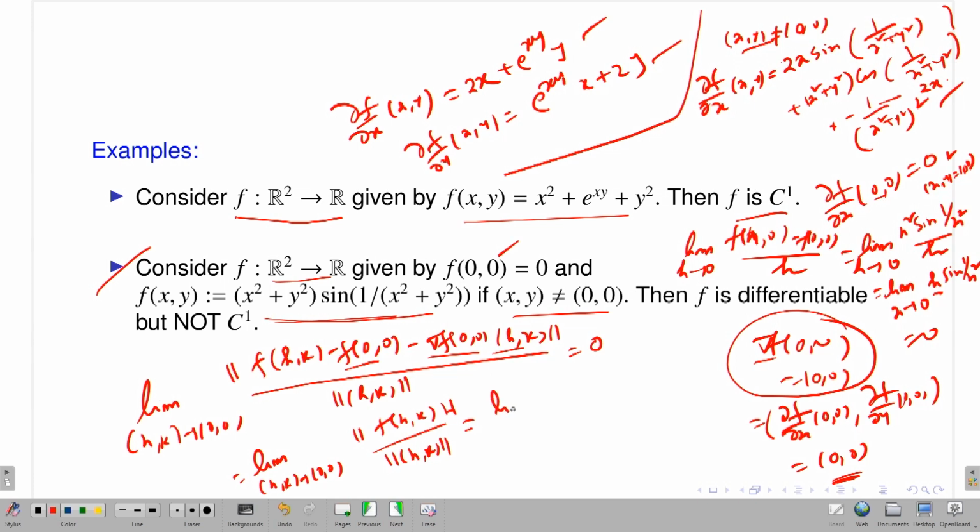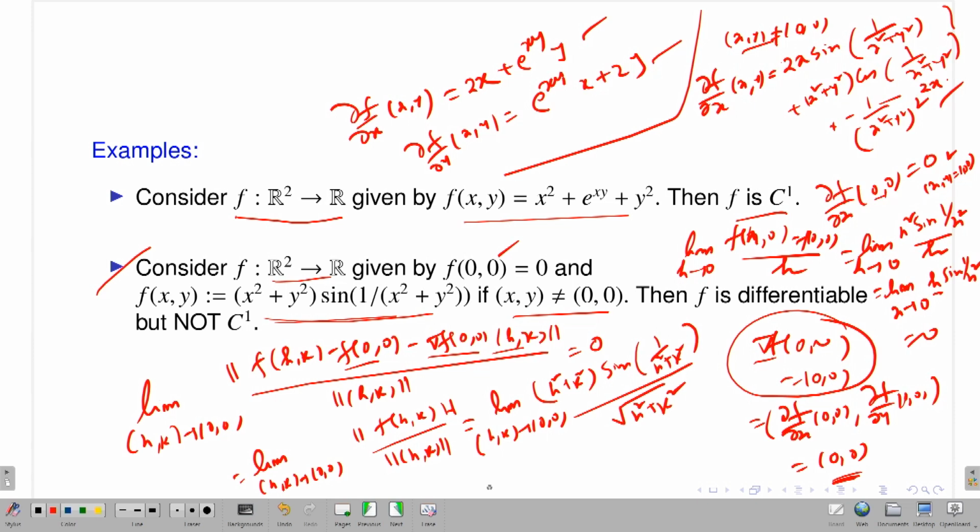So what is this? This is the same as the limit as (h, k) goes to (0, 0). If (h, k) is given, you just write it. This should be, I think, (h square plus k square) times sine of 1 by (h square plus k square), and what is the norm? The norm is the square root of h square plus k square. That means what will happen?